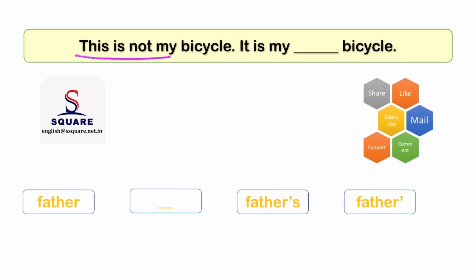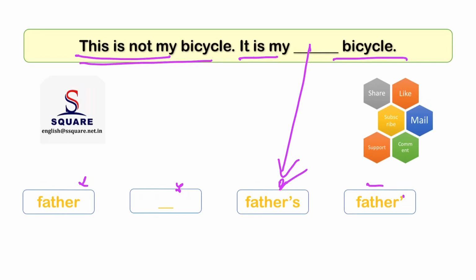This is not my bicycle, it is my dash bicycle. So options are father, dash, fathers and father apostrophe. So here father's bicycle. This is not my bicycle, it is my father's bicycle.